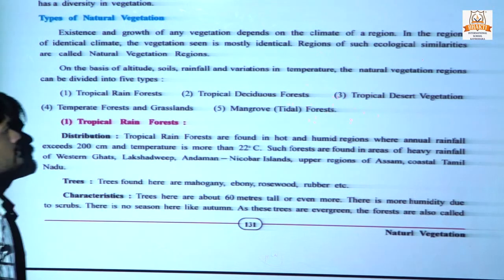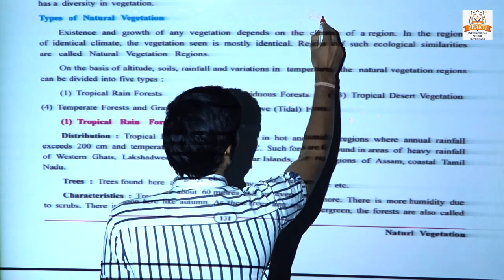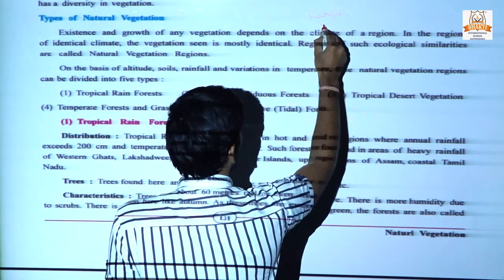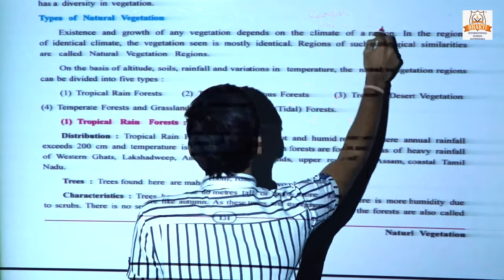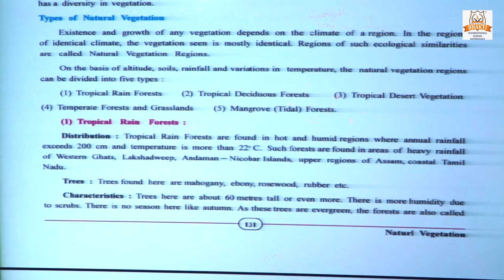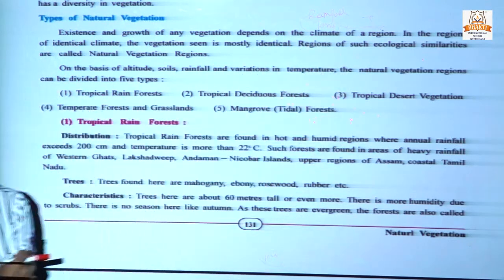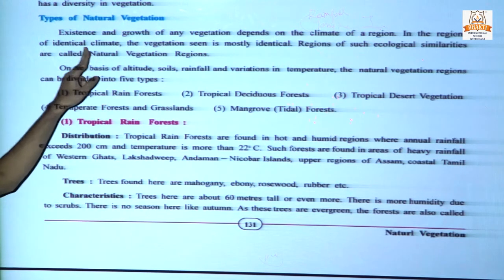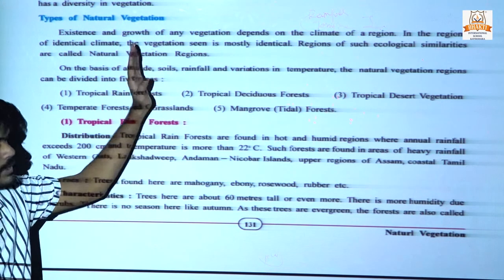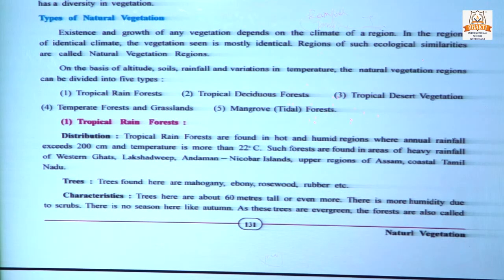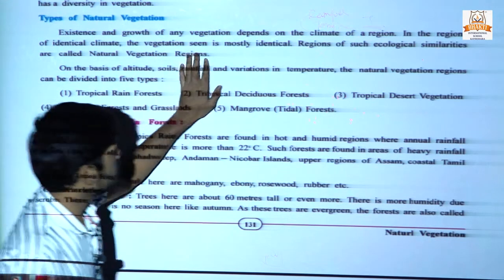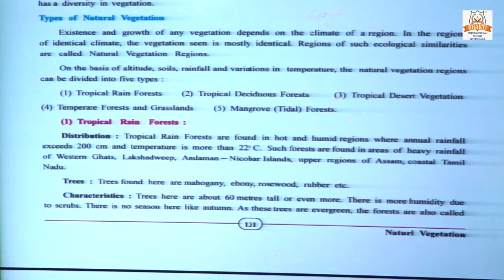Climate includes rainfall, temperature, and insolation, meaning sunshine. In regions of identical climate, the vegetation seen is mostly identical, meaning where there are sufficient climate conditions, the vegetation is also mostly identical.